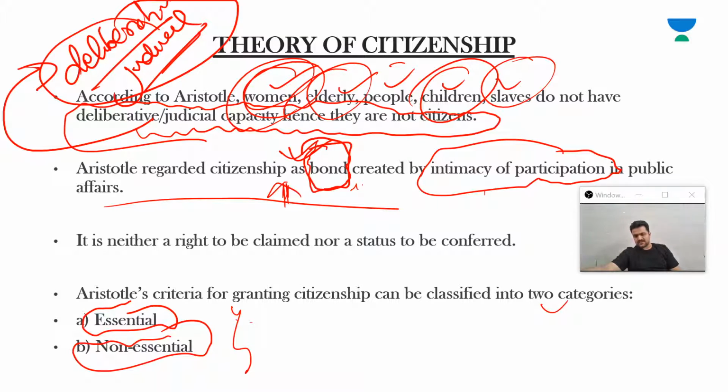And then there are criteria which Aristotle considers non-essential. Again, these are terms used by scholars when they studied the thoughts of Aristotle on citizenship; this is the classification they have given.